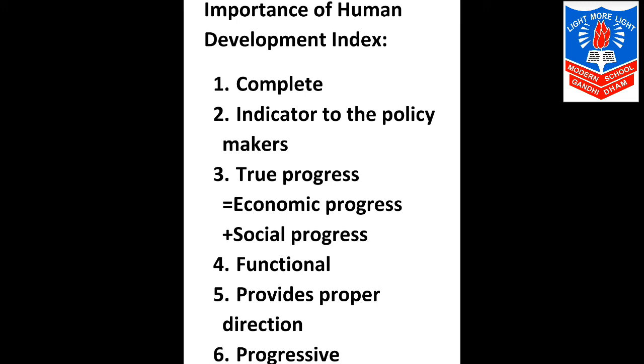Third is very simple and easy. True progress equals economic progress plus social progress. Fourth, HDI is functional. It means it is a real indicator. A rise in HDI ranking indicates that health and education, it means social welfare, has improved in that country. The social condition of that country has improved.